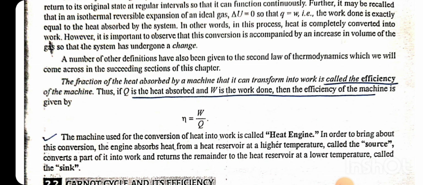The fraction of the heat absorbed by a machine that it can transform into work is called the efficiency of the machine. Thus, if Q is the heat absorbed and W is the work done, then the efficiency of the machine is eta equal to W by Q. The machine used for the conversion of heat into work is called a heat engine. In order to bring about this conversion, the engine absorbs heat from a heat reservoir at a higher temperature called the source and converts a part of it into work and returns the remainder to the heat reservoir at lower temperature called the sink.